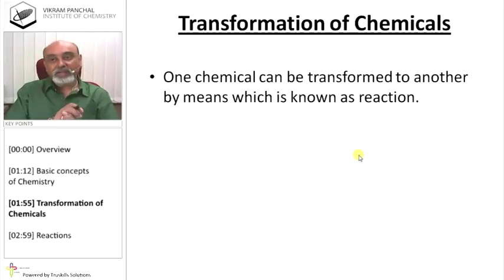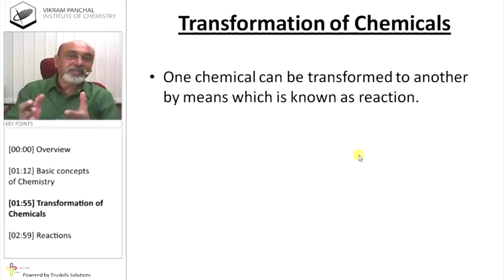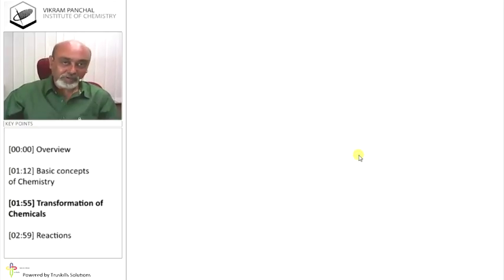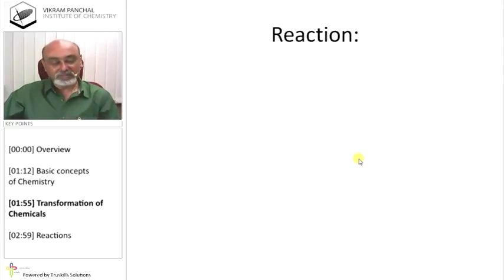You have studied science and a little bit of chemistry. And you know that chemistry means reactions of chemicals. So, it's a very basic concept. And first of all, before learning chemistry, you should know what is reaction.